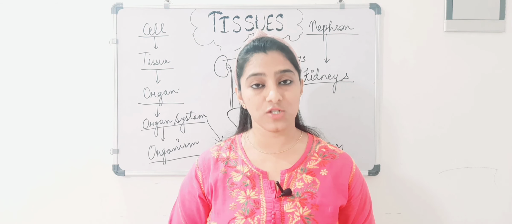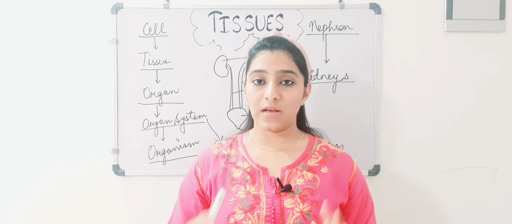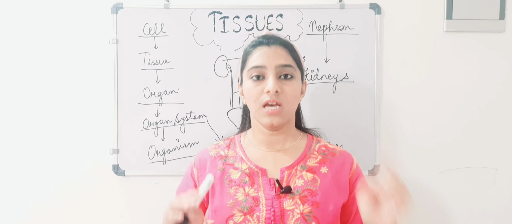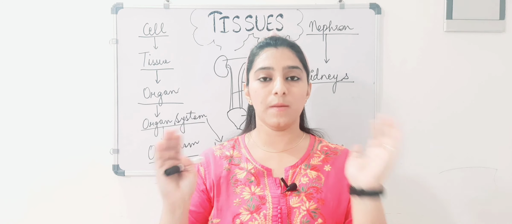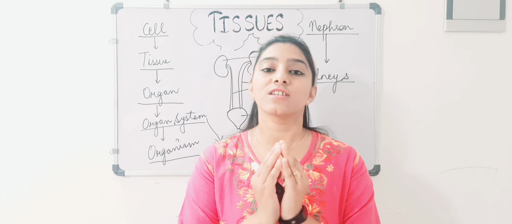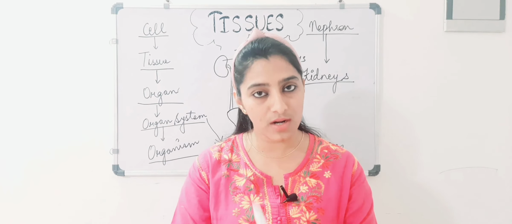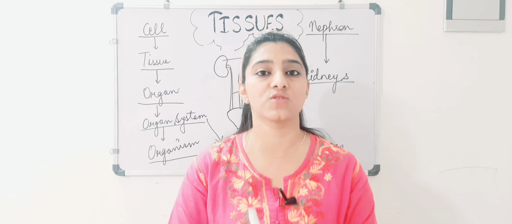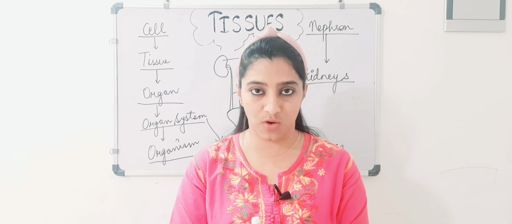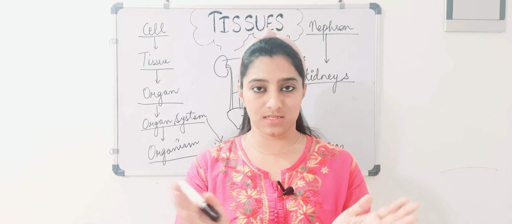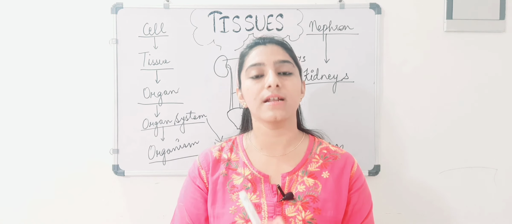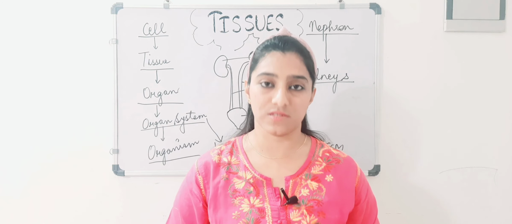I hope it is clear to you all, right? So I will summarize the introduction here. The cells combine together to form tissues. Tissues combine together to form organs. Organs combine together to form the different organ systems in a body. And these different organ systems come together and form a complete organism.